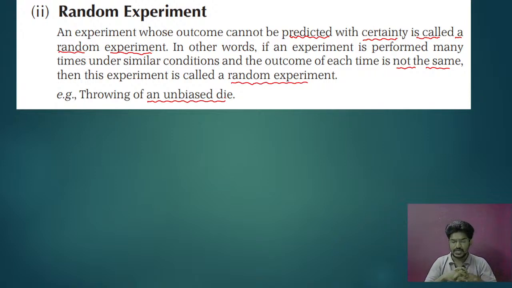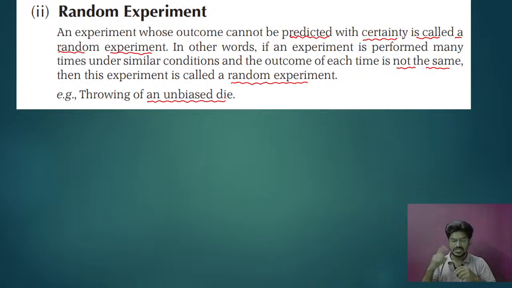Are you getting my point? So when I roll a dice for the first time, you may get 2. The next time, you may get other than 2, that means you may get 3 or 4. Once you get 4, the next time again you are not going to get 4. That means the outcomes are not repeated. Outcomes are not going to be the same. Such types of experiments are called random experiments.